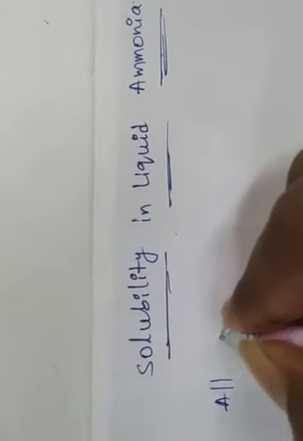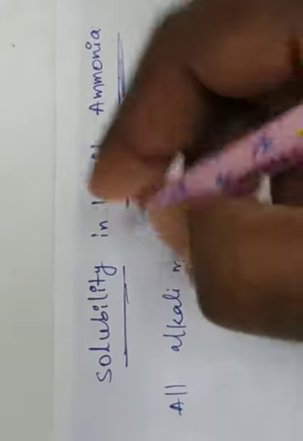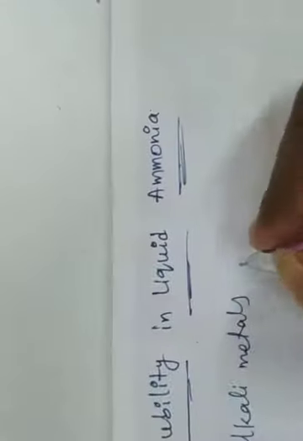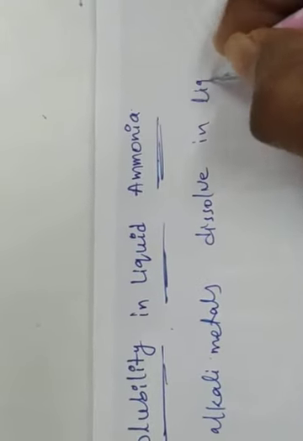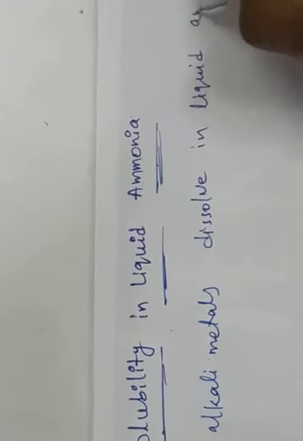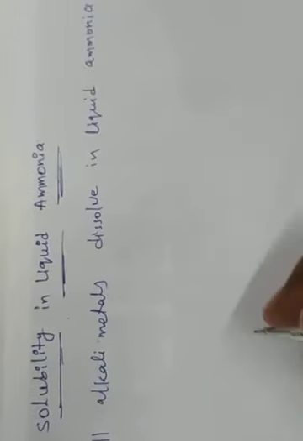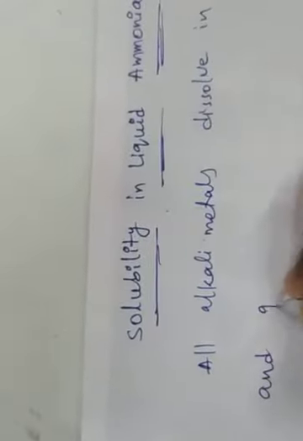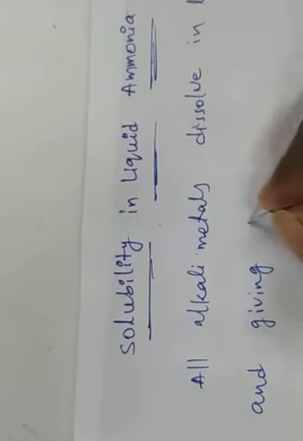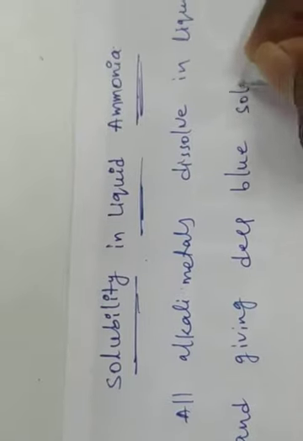All alkali metals dissolve in liquid ammonia and give deep blue solutions.